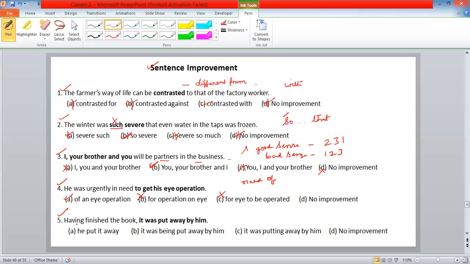Next one. Having finished the book, it was put away by him. He put it away. It was being put away by him. It was putting away by him. No improvement. Again, go through the elimination process.